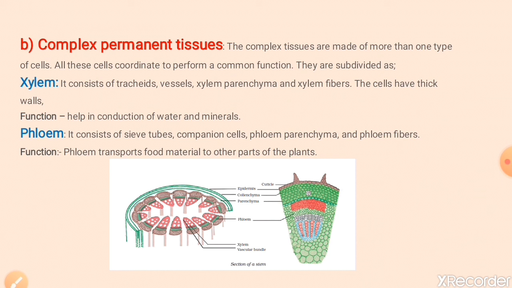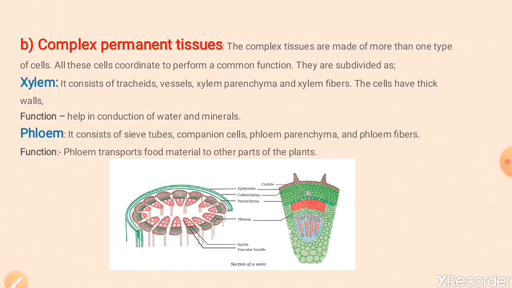You all know that green plants can carry out photosynthesis and also absorb water and minerals through the roots. Can you tell me how these substances are transported to the whole plant? Yes, you're right, xylem and phloem.